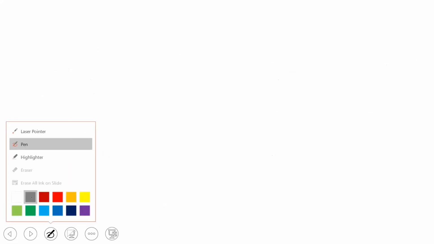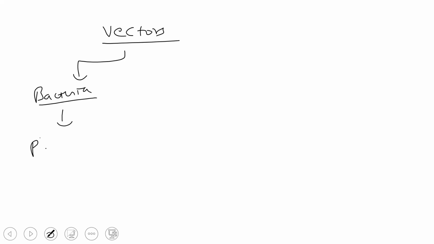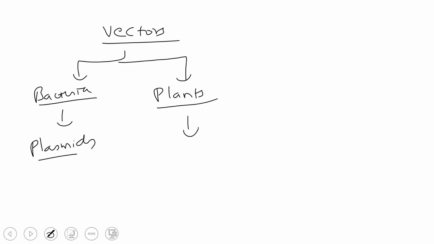Now see, you can use different vectors for cloning of genes, for plants, animals, okay. If you are referring to bacteria, then normally we use plasmids, which we talked about. If we are talking about plants, in that case what can be used? A plasmid of another bacterium, termed the Ti plasmid, can be used. I'll explain, just wait for a while.